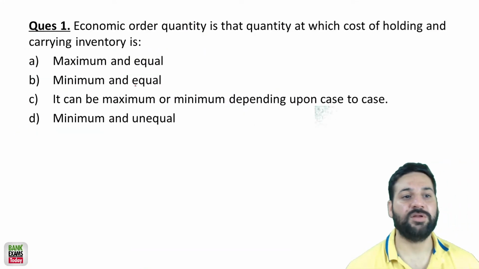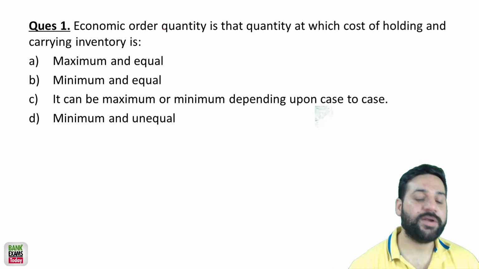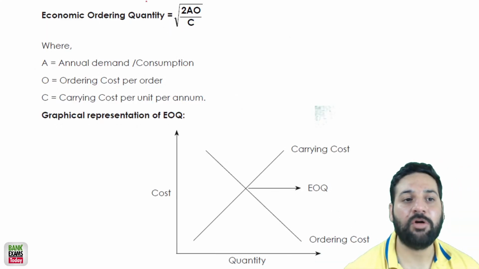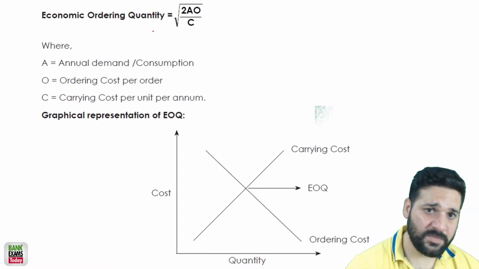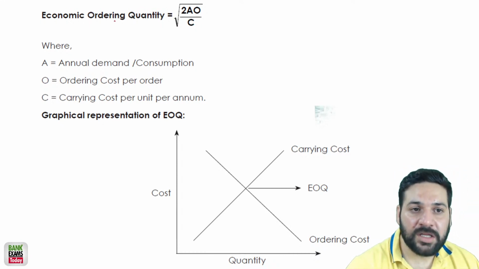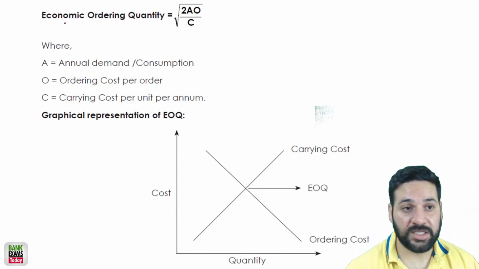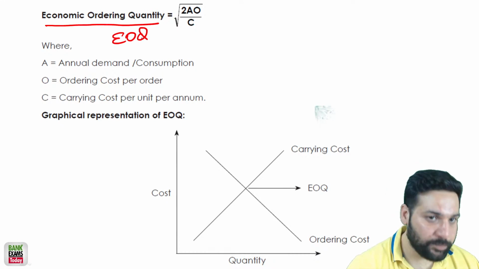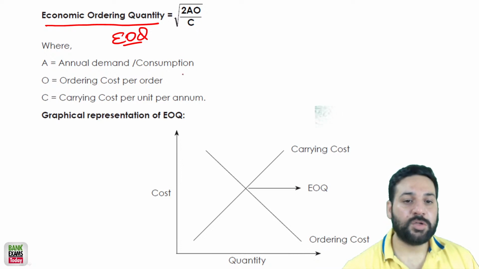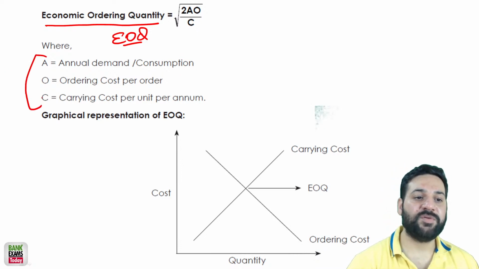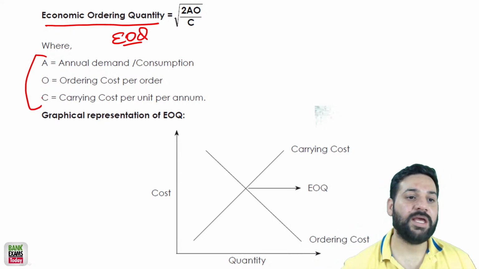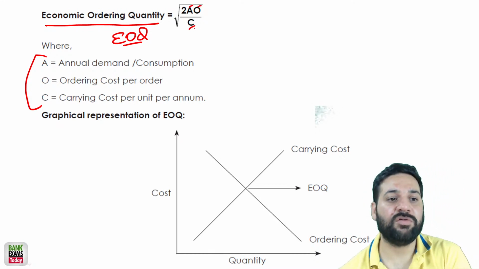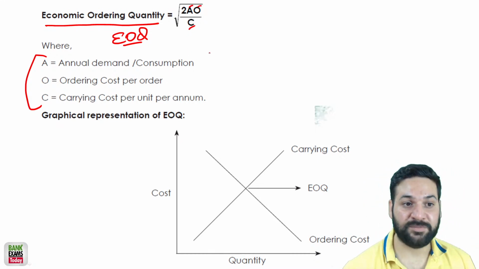Let's start the session. Economic order quantity. First of all, give it a look. This is a very important concept in costing. Economic order quantity, EOQ, very important. These three terms, first of all, you need to understand. See, there is A, there is O, and there is C. First of all, you should understand these three terms.